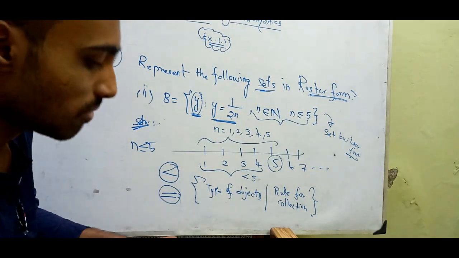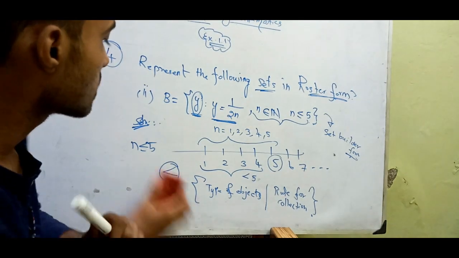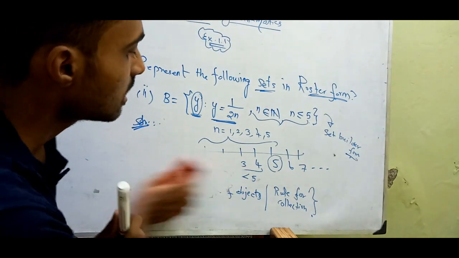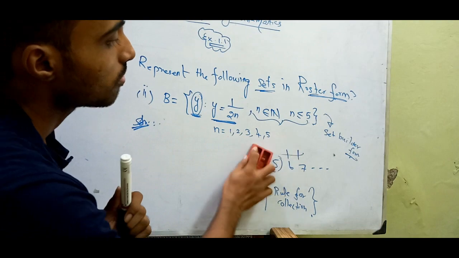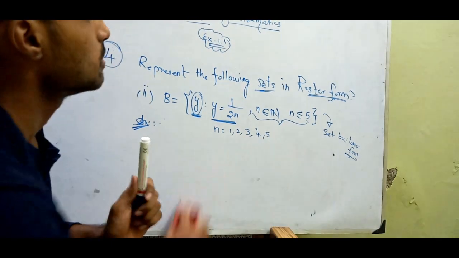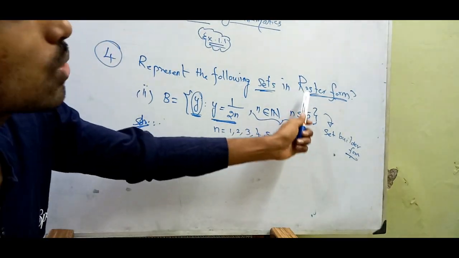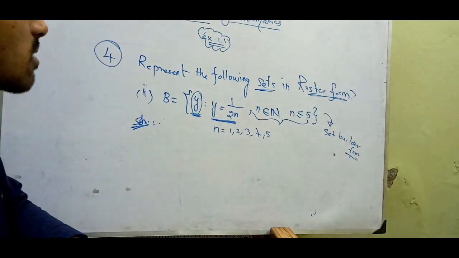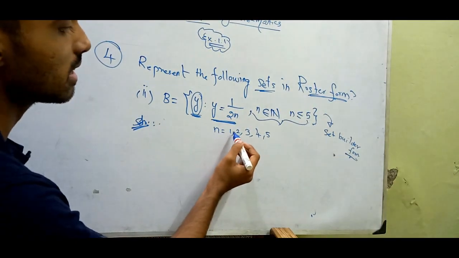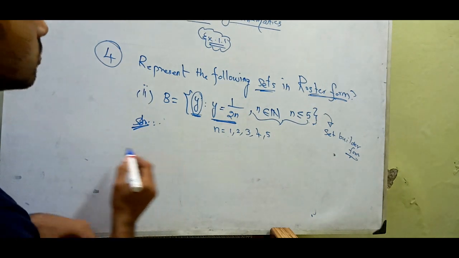Okay, we will move forward. Just now we found what n is: n equal to 1, 2, 3, 4, 5. We just need to list them in the set. What happens if I put n equal to 1 in y?